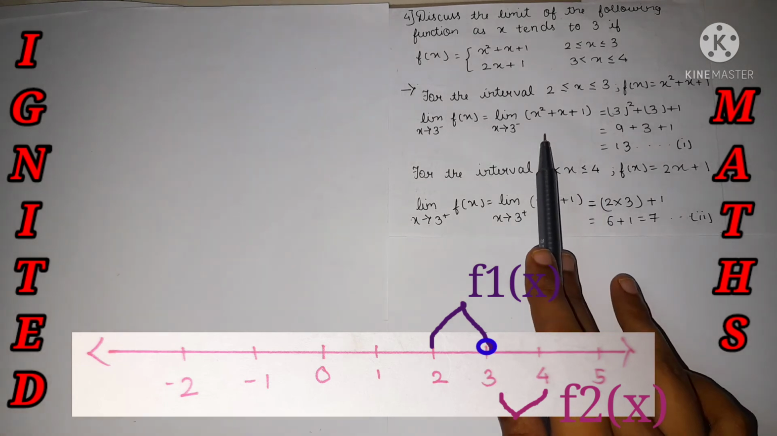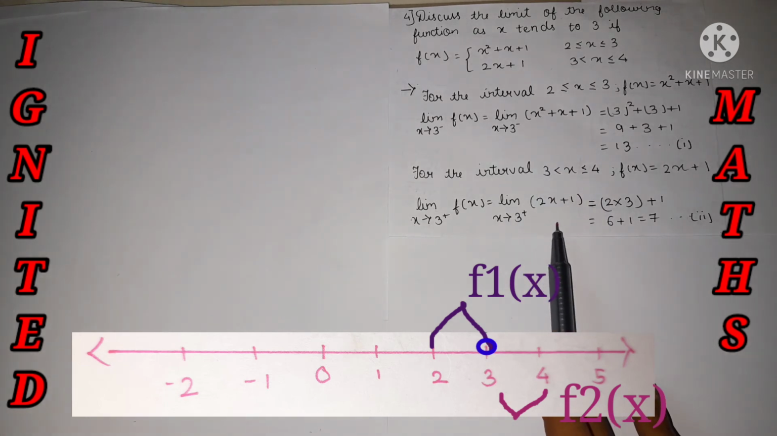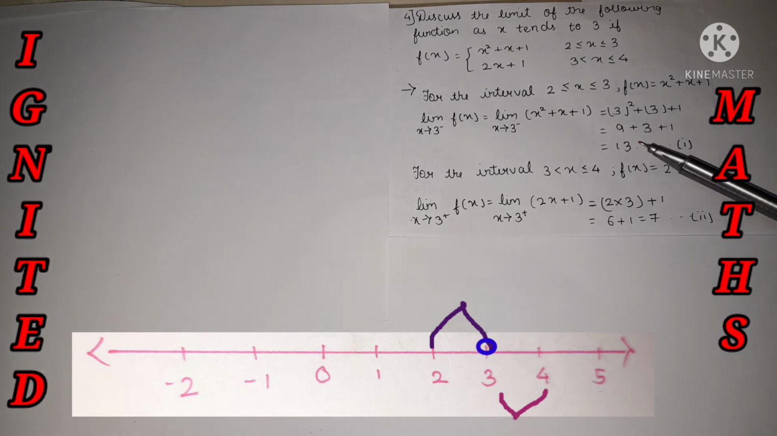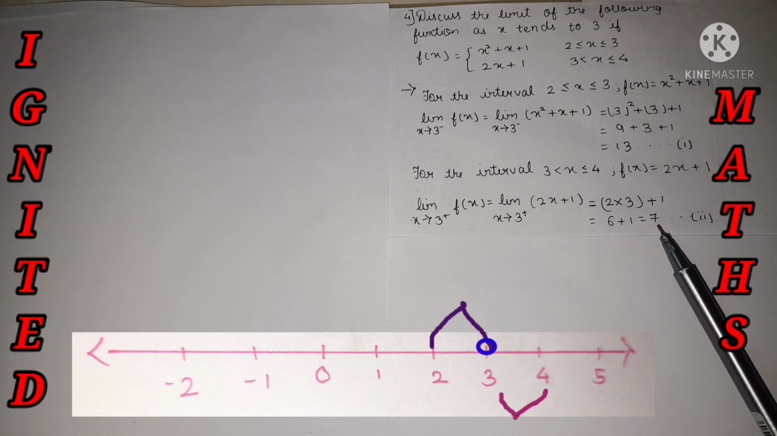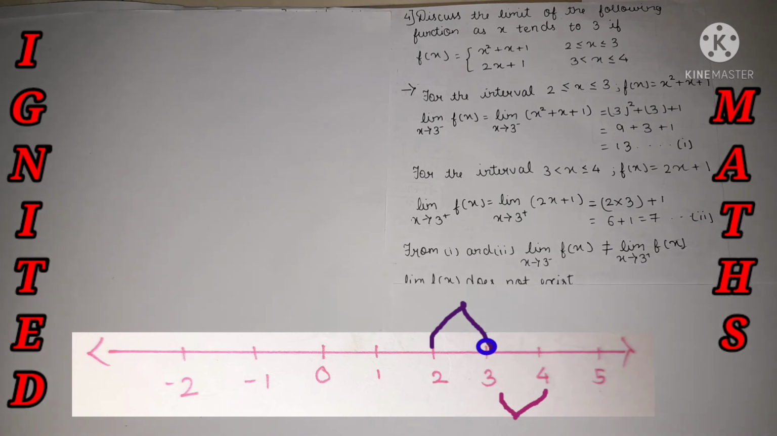This is my left hand limit and this is my right hand limit. Each limit has a finite number. Over here 13, over here 7 is accepted. It's a finite number, but is it the same? We need to find the existence of the limit. For that, LHL and RHL must be equal, but they are absolutely not. Over here LHL is 13, over here RHL is 7. So the limit doesn't exist in this given question.